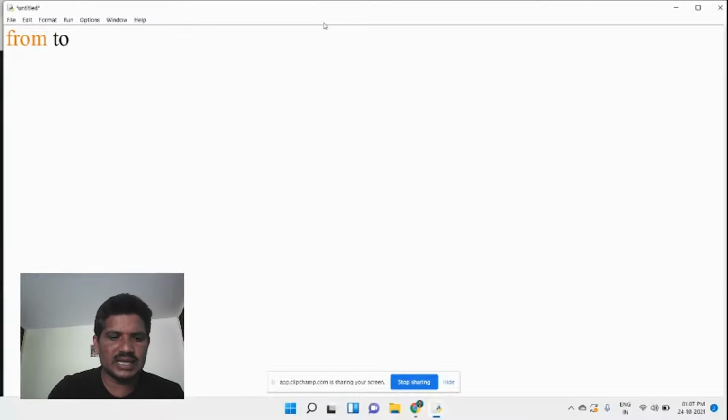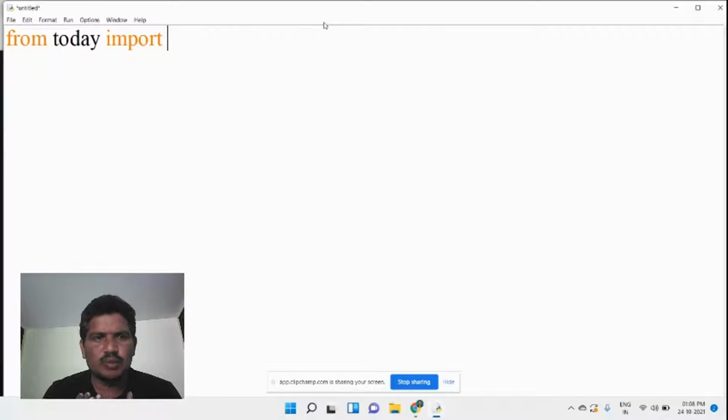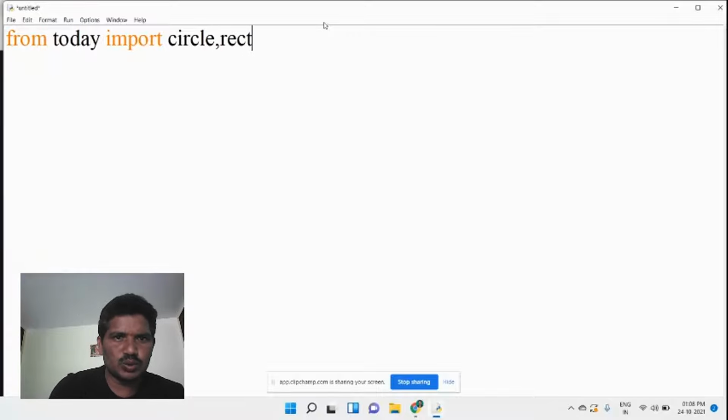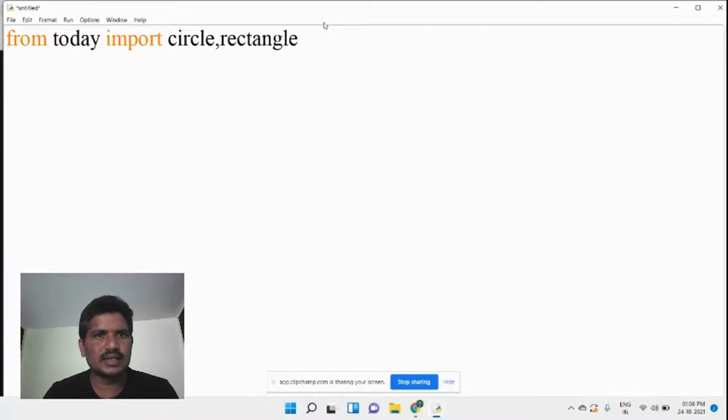The package name is given as today. What are the modules you want to import from the package today? See here, what are the modules you have created: circle, and another one is called rectangle. Two modules have been created inside the today package.